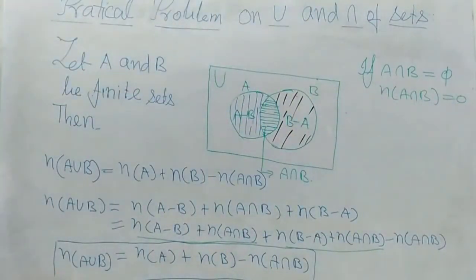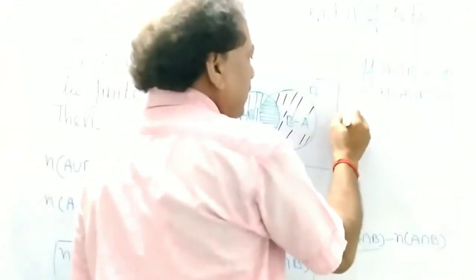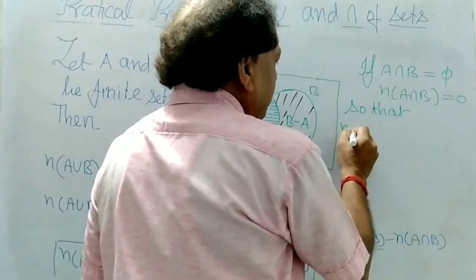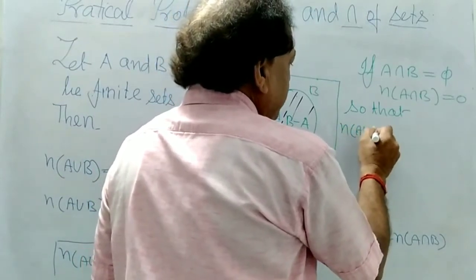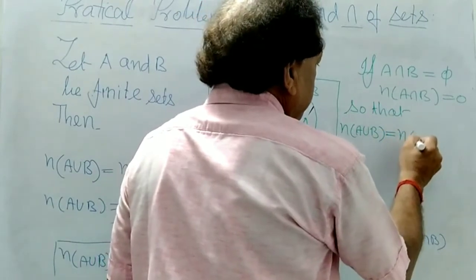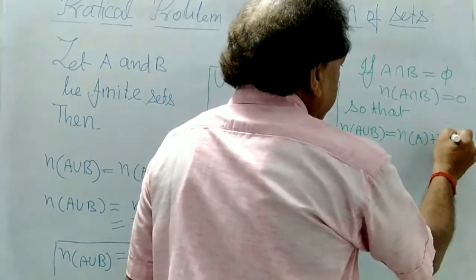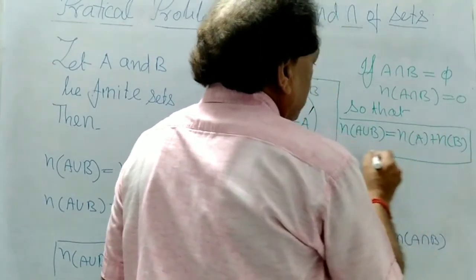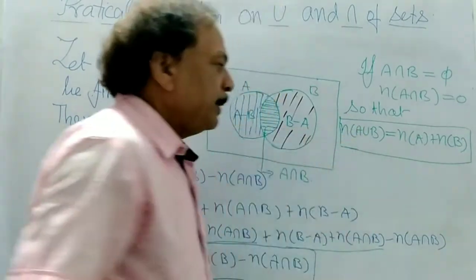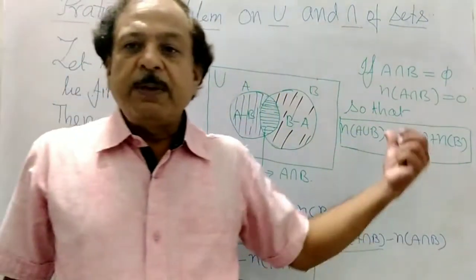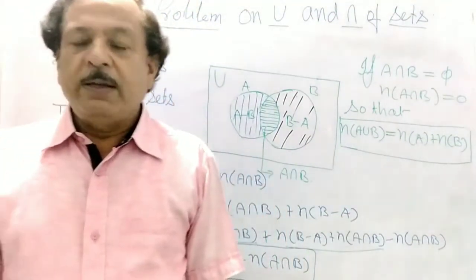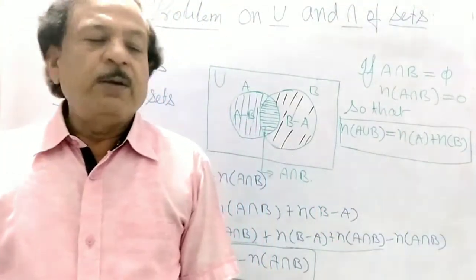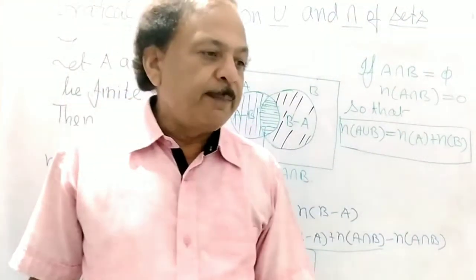So this formula will be changed. So that number of element of A union B is what? You get number of element of A plus number of element of B only. So we get this formula only. Number of element of A union B is number of element of A plus number of element of B only. Right? So there is no problem.